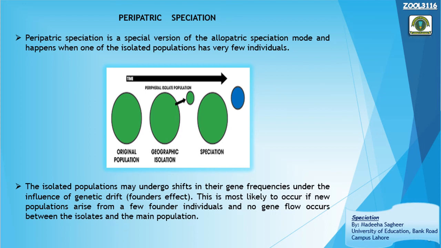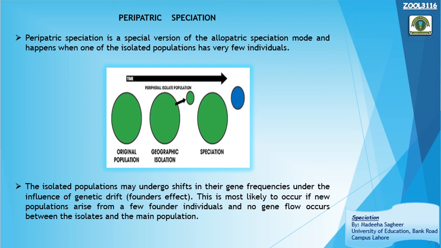Genetic drift has two kinds of effects: one is the bottleneck effect and the other is the founder effect. In the founder effect, a few individuals migrate from the main population to some other region, and there they found a new population. They make their own population, right? This leads to a change in gene frequencies, so there will be different gene frequencies in the founder population and in the main population.